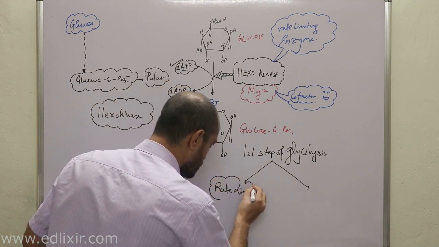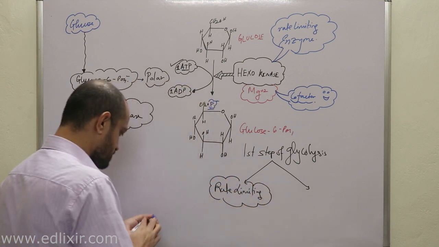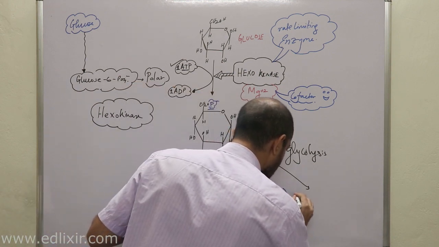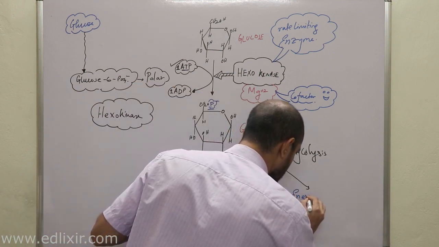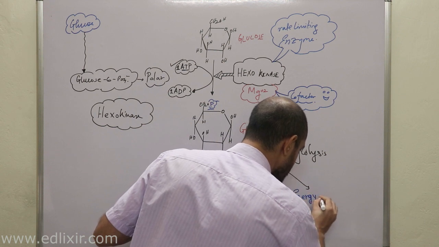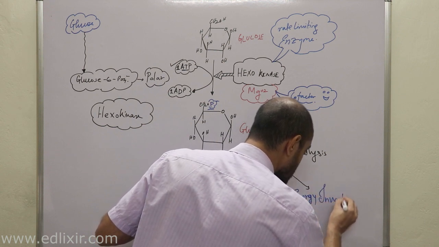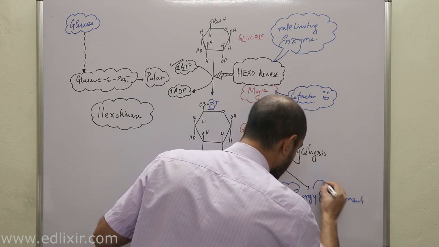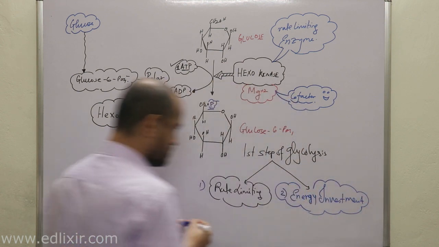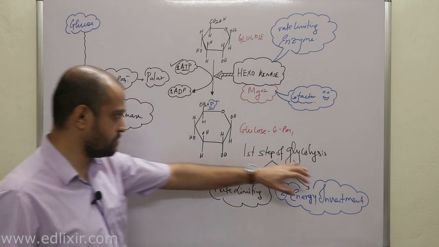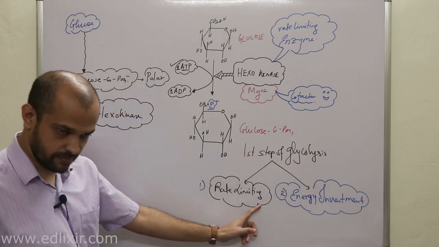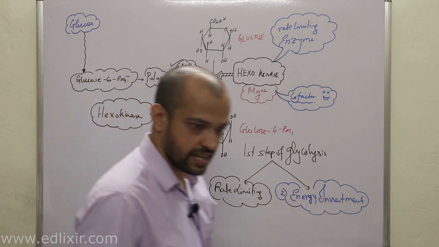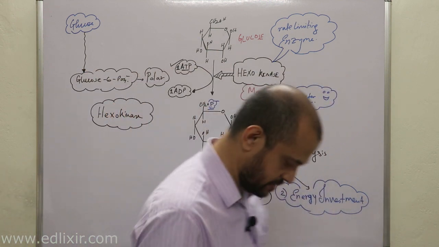Number two, it's an energy investment step. That means what? That means ATP is required. Clear? So the first step of glycolysis is a rate limiting step, and it's an energy investment step. That means it's an active step, or it requires ATP.